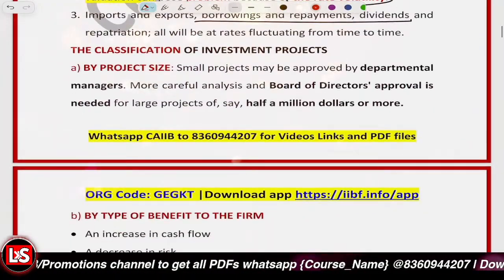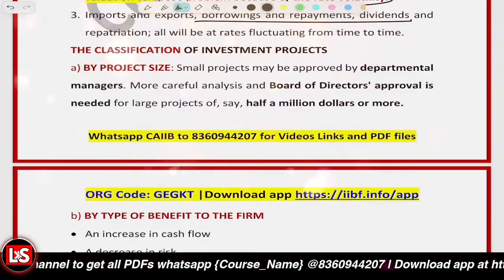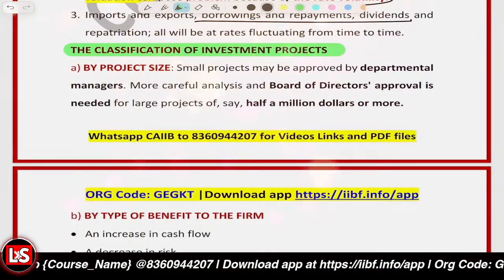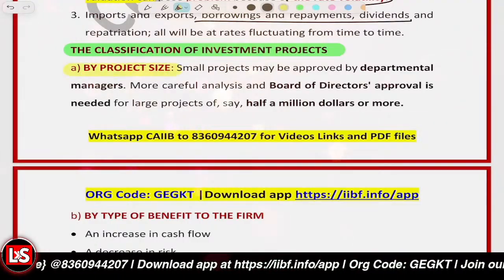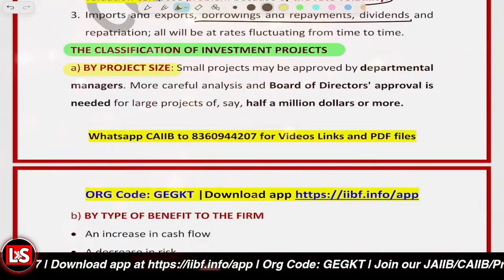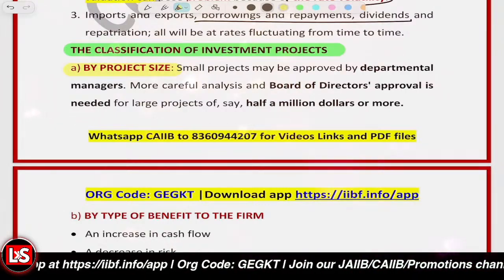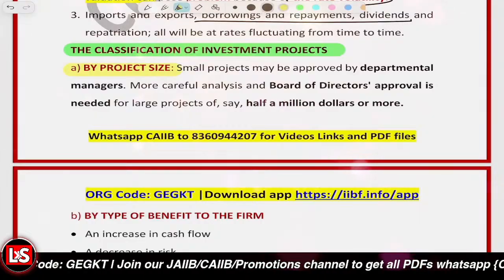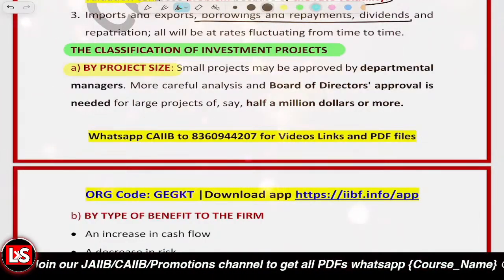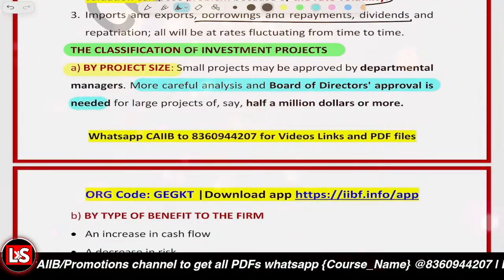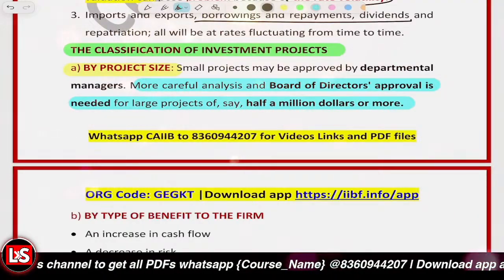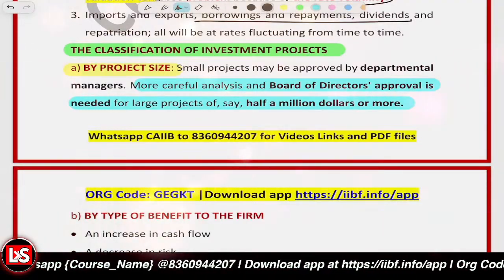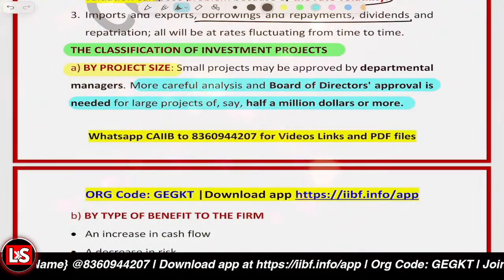Now, let's have a look at the classification of the investment projects. The first classification is by the project size. Small projects can be approved by the departmental managers. But when there is a large project, it requires a detailed analysis. In the case of large projects, a detailed analysis has to be done and board approval is required. So let's say projects above some threshold are to be approved by the board of directors.